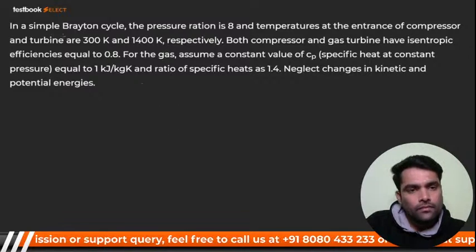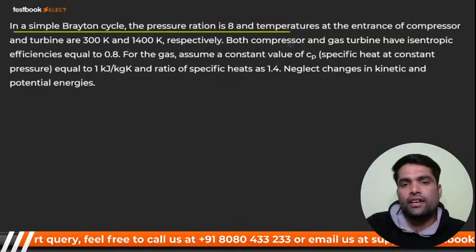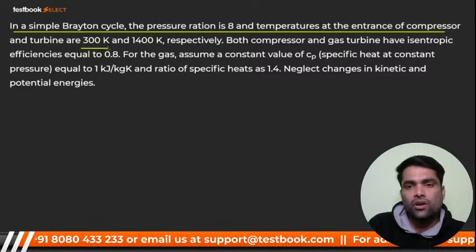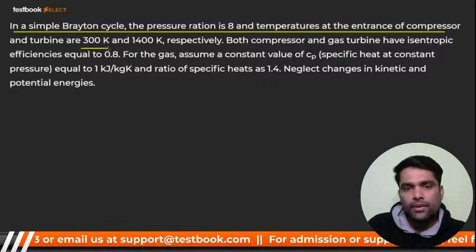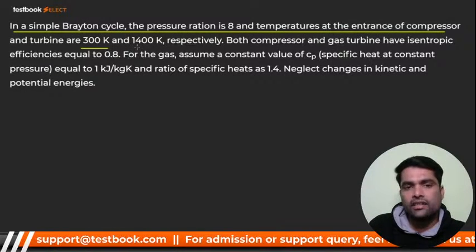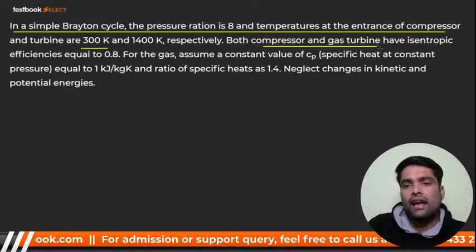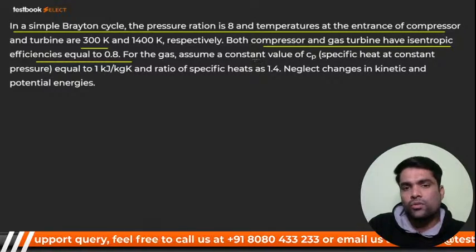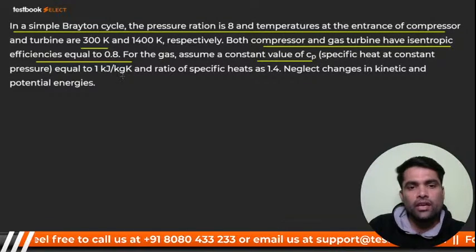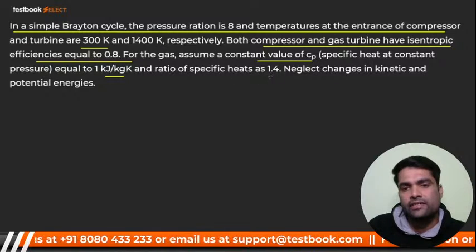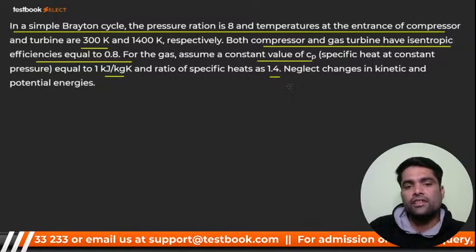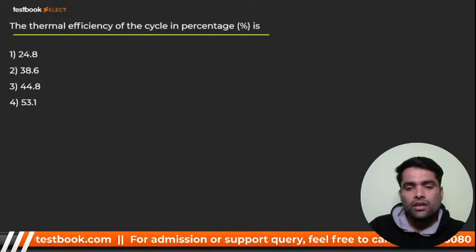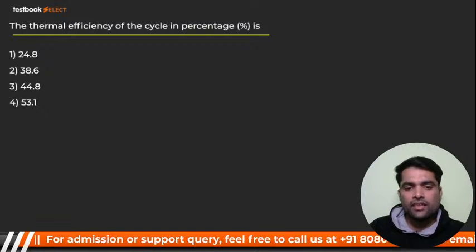See, in a simple Brayton cycle, pressure ratio is 8. Okay, temperatures at the entrance of compressor and turbine, that is T1 and T3, are given. Both compressor and gas turbine have isentropic efficiency 0.8. The gas assumes a constant value of Cp equal to 1 kilojoule per kg Kelvin. Ratio of specific heat, that is gamma, 1.4. Neglect changes in kinetic energy and potential energy, and they are asking the thermal efficiency of the cycle in percentage.